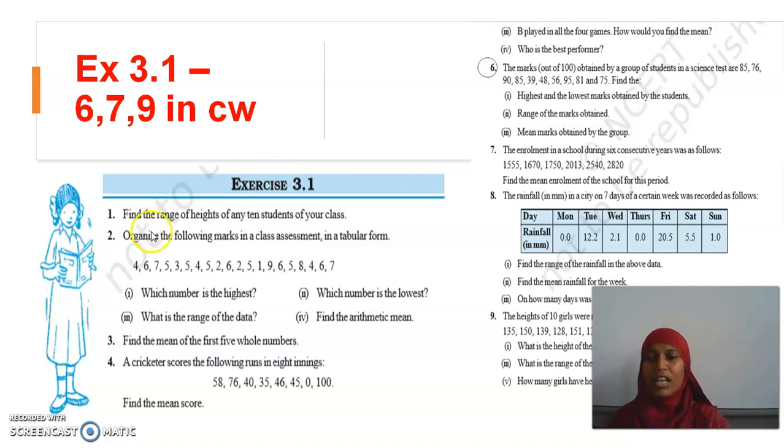The first question is the height of any 10 students. After you come here, we can make it an activity. Now this first 5 whole numbers is very simple. Find the mean of the first 5 whole numbers. First 5 whole numbers, don't imagine starting from 1, 2, 3, 4, 5. Then you are wrong. Whole numbers start with 0. So I will have 5 whole numbers as 0, 1, 2, 3 and 4. You have to add these numbers and divide by 5. Hope I am clear to you.